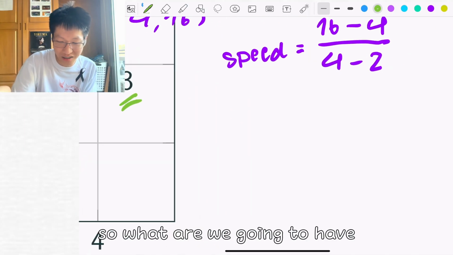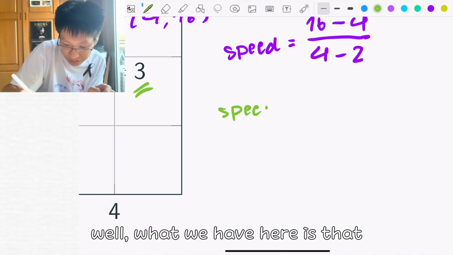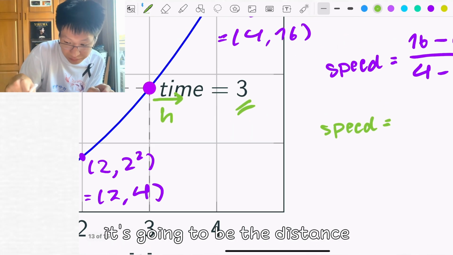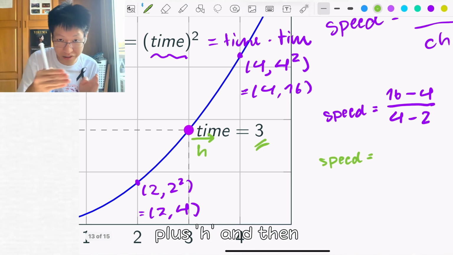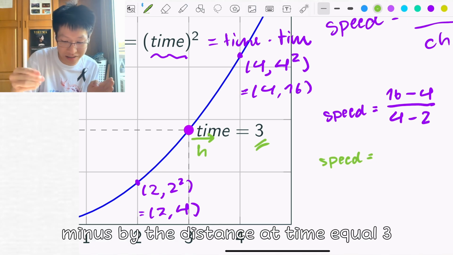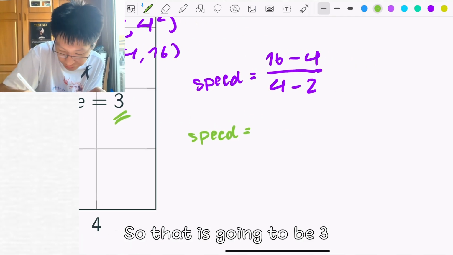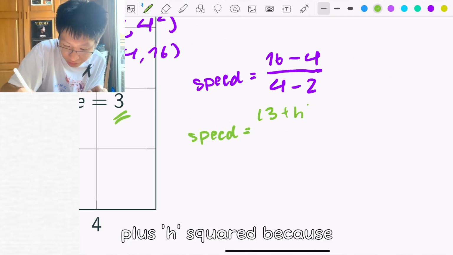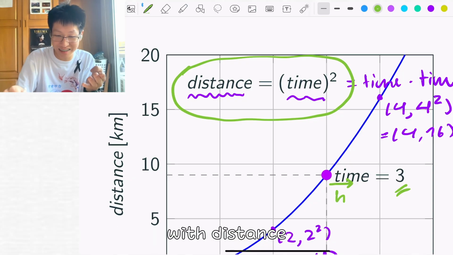So what do we have for the speed? It's going to be the distance after moving plus h, minus the distance at time equals 3. That's (3 + h) squared, because we're working with the distance definition.